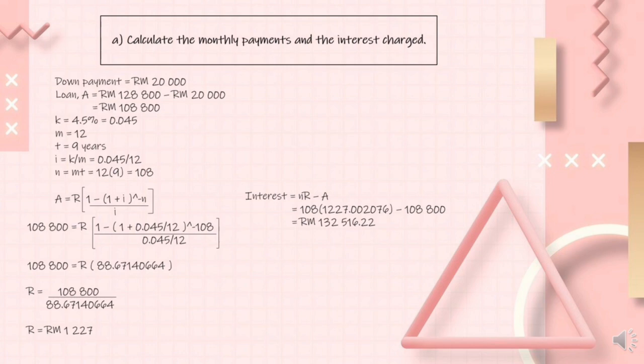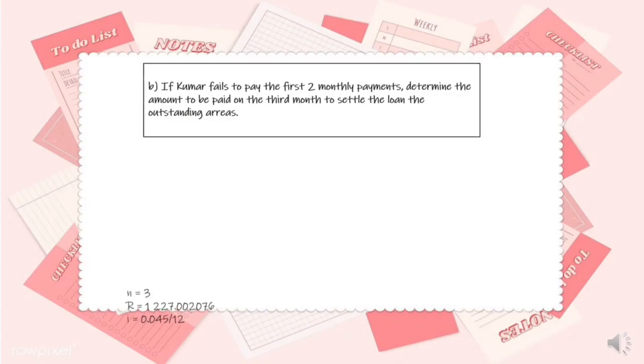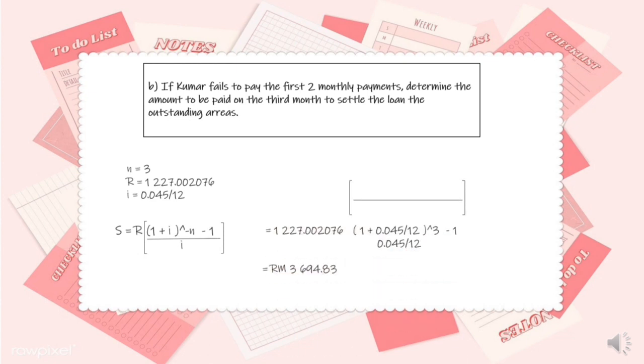Then for the interest, we use formula I equals NR minus A. So the calculation is 108 multiplied with 1227.002076 minus 108,800. So the answer for interest is RM 132,516.22.